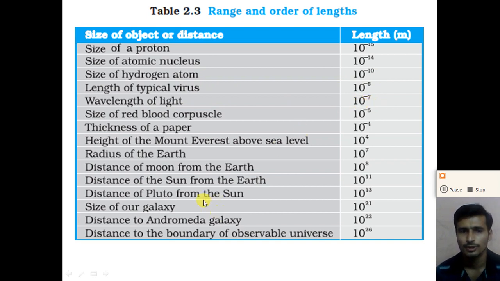Similarly, the distance of Pluto from the sun is about 10 raised to 12 meter. So all the range of length from 10 raised to minus 15 meter to the observable universe at 10 raised to 26 meter. But this table is only for information, right? No need to remember this table.